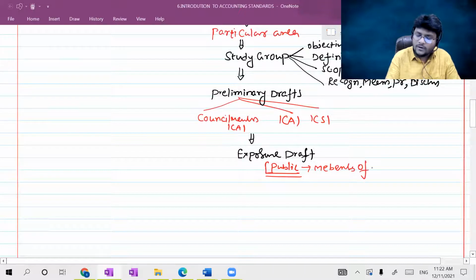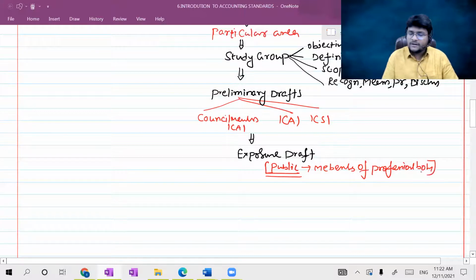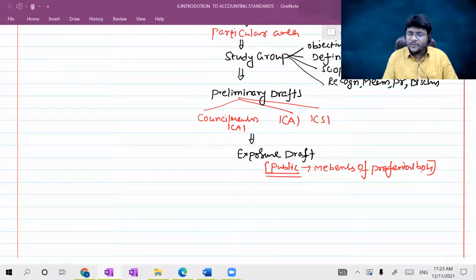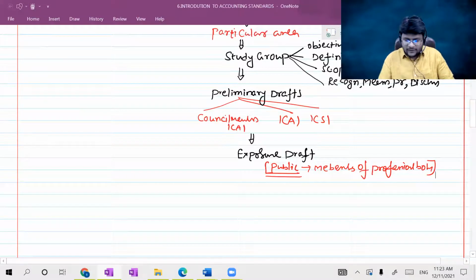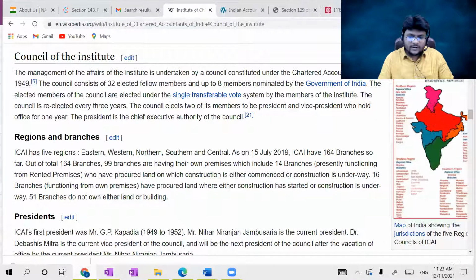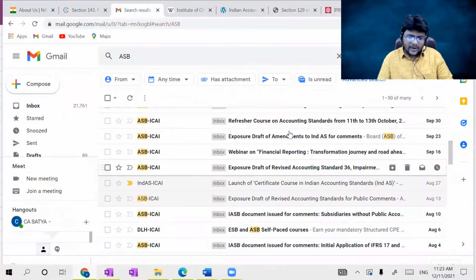Members of professional bodies like chartered accountants, cost accountants, and company secretaries. I also regularly receive certain exposure drafts from the ICAI, asking me to give comments or suggest whether anything needs to change. I receive them regularly through emails. Every member of the chartered accountant body generally gets these from the ASB of ICAI.